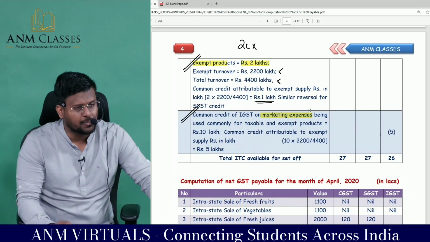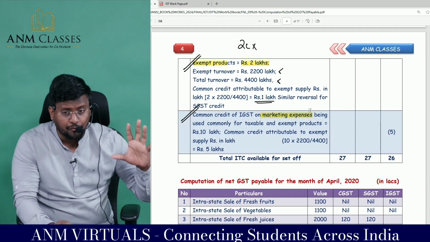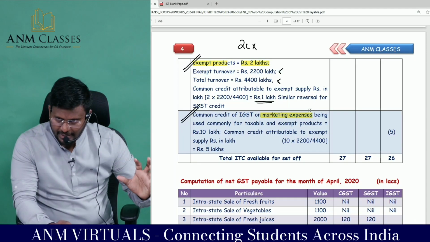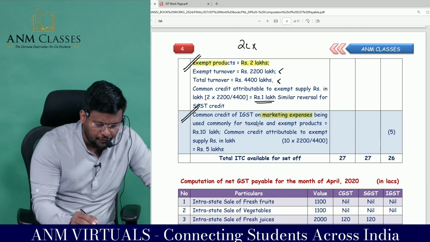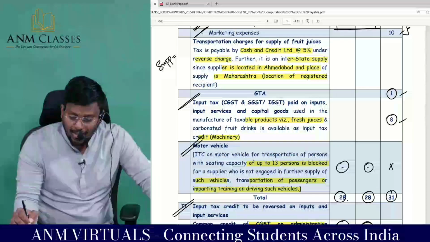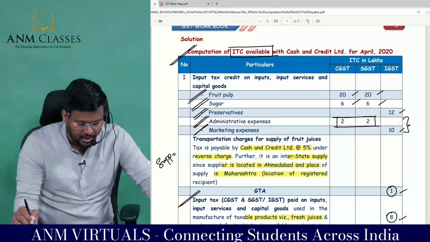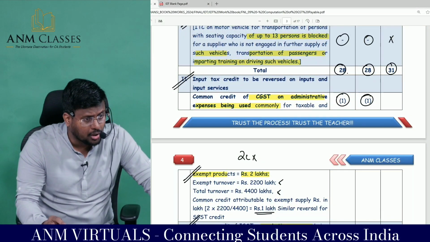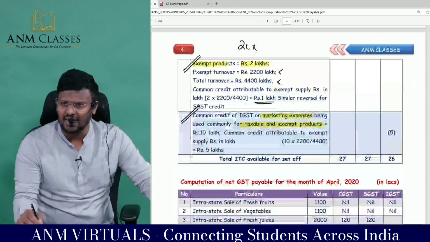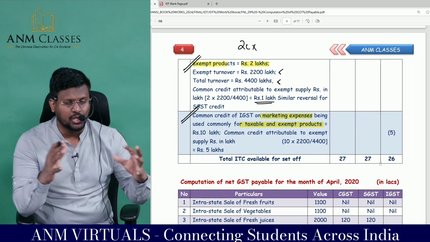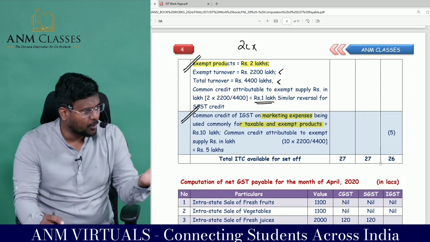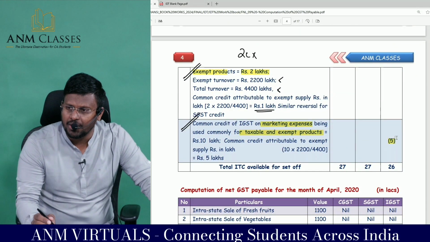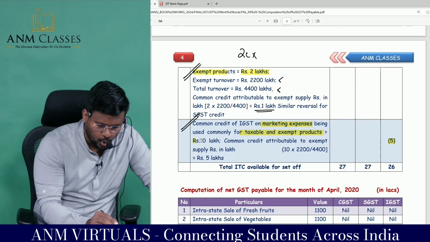Marketing expenses: that marketing has not been done for a taxable product but for all the products, the shop as a whole, right? So being used commonly for taxable and exempted products, what is the IGST credit available for the marketing product? 10 lakhs. The same 5 lakh has to be put on dustbin. And the remaining 5 lakh is entitled because it has also been apportioned based upon the turnover. The turnover is 50-50. 50% is taxable and that's why, sir, 5 lakh has to be put on dustbin. So, totally rupees 10 lakh.